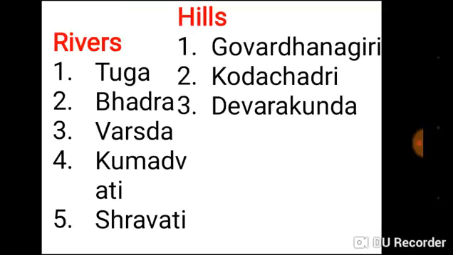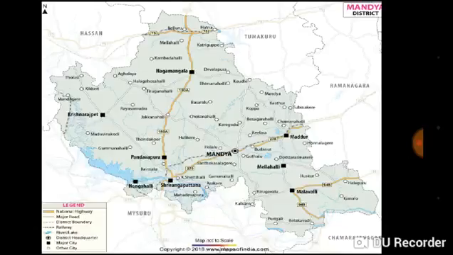The rivers which flow in this area are Tunga, Bhadra, Varada, Kumudvati, Sharavati. The hills located in this area are Govardhanagiri, Kodachadri, Devarakunda.